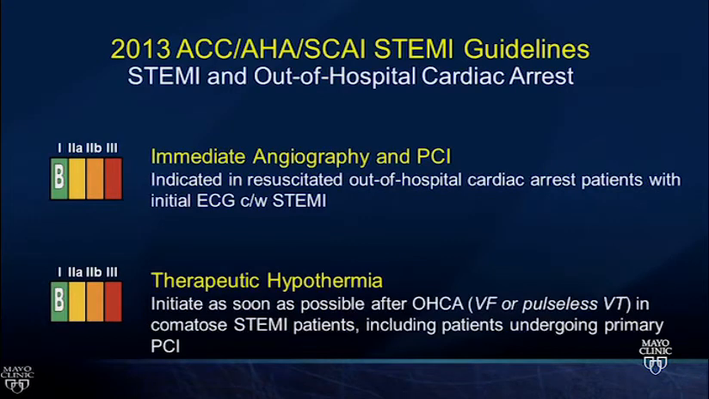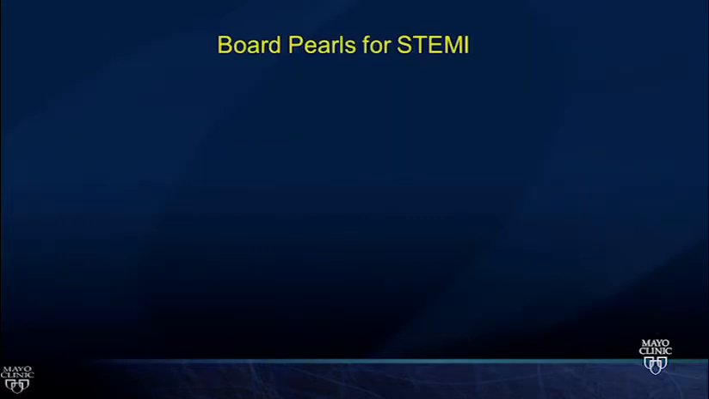And immediate angiography is for patients if they've recently been dead. So these are out-of-hospital cardiac arrest, return of spontaneous circulation. Now they have a STEMI, treat them like a STEMI, emergent angiography, see if it was a coronary artery that was blocked that caused it. They should get therapeutic hypothermia unless they're back to completely normal mentation.